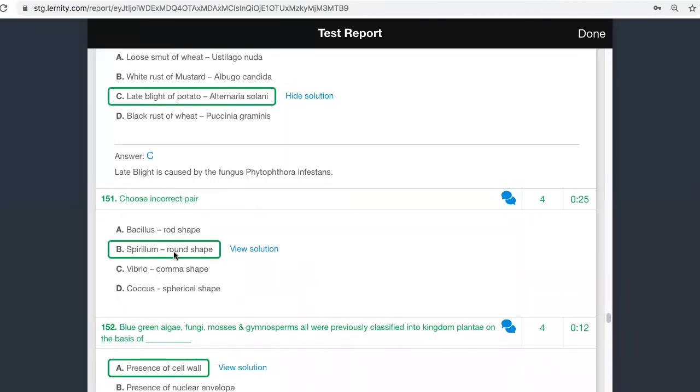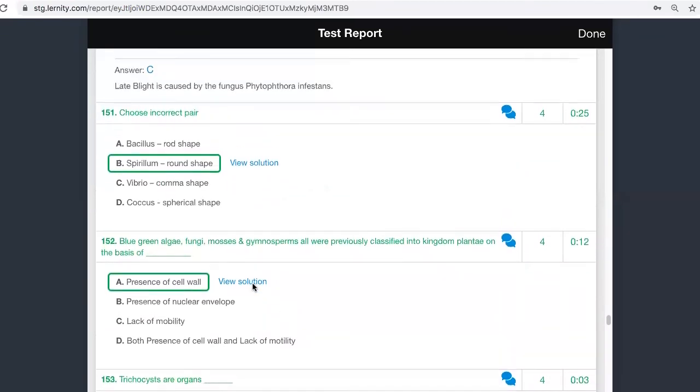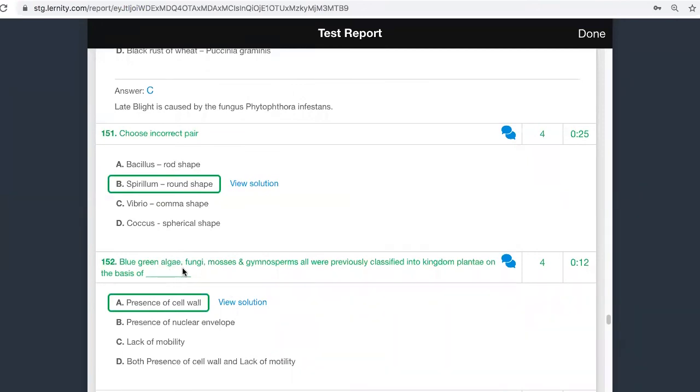So Spirillum is spiral or helical in shape. So that is the answer. That is wrong. Other things are all correct. I think 151 is easy, I don't have to tell you. We have seen about it. Ustilago species, many will cause the same disease.